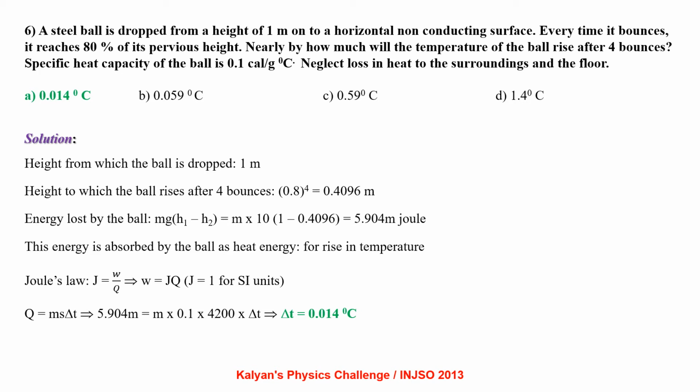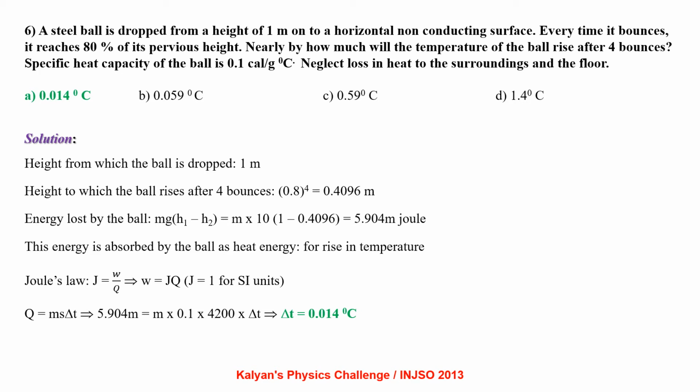Height from which the ball is dropped is 1 meter. Height to which the ball rises after 4 bounces is 0.8 to the power 4, that is 0.4096 meter, since it is given that after every bounce the ball reaches 80% of the previous height. Energy lost by the ball, mg(h1 minus h2), comes out to be 5.904 joule. This energy is absorbed by the ball as heat energy.